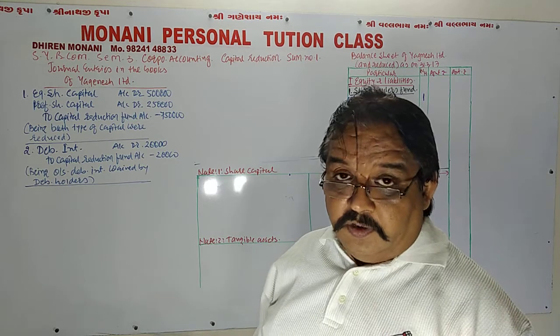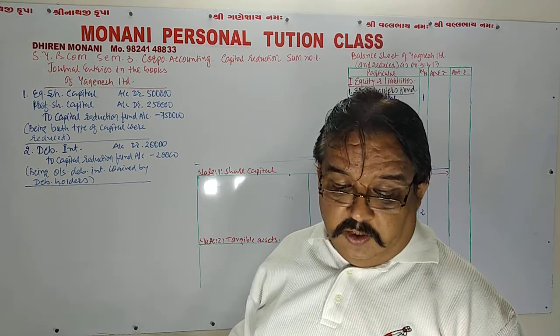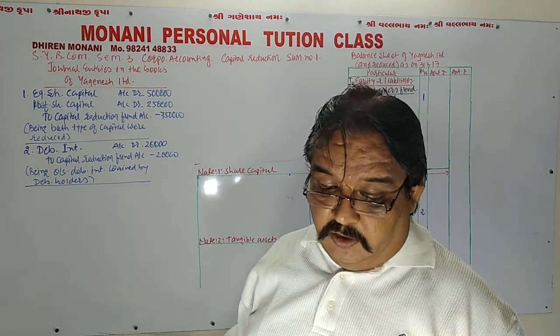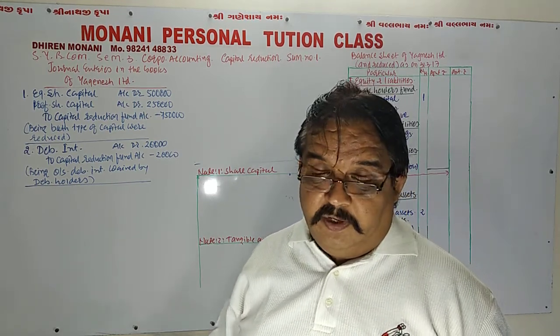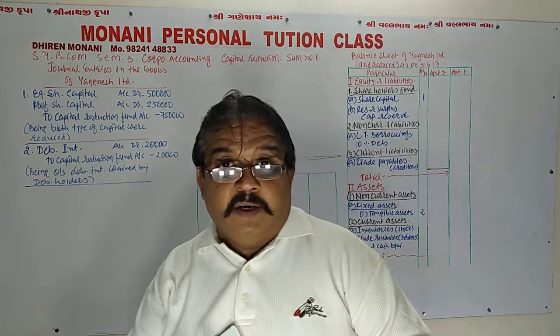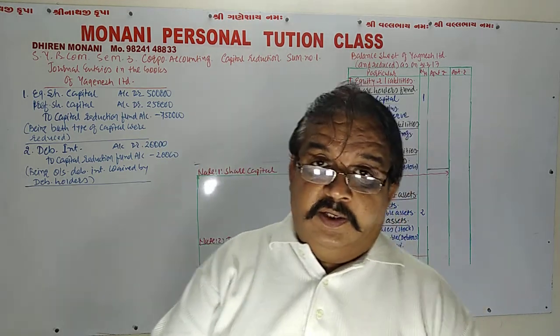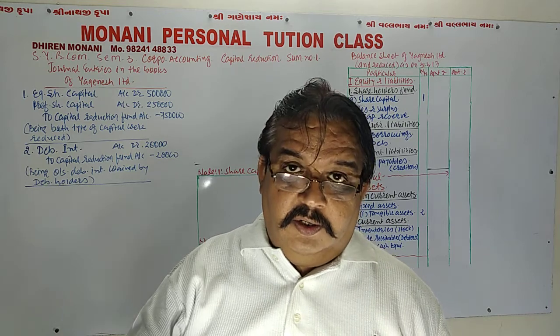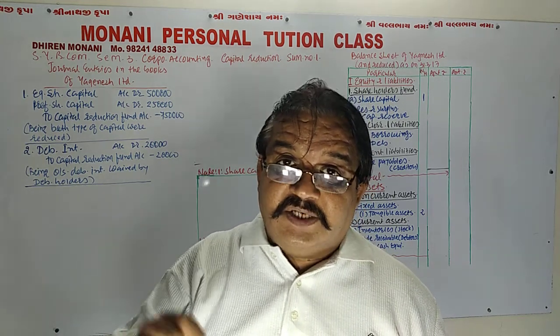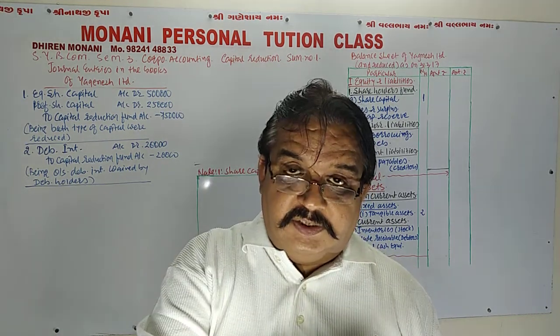Now, in the third adjustment, preference shareholders were given rupees 25,000 in cash for full and final settlement of preference dividend. Normally, my dear friend, preference dividend is only given in the adjustment. But here, preference dividend is stated on the liability side of the balance sheet.